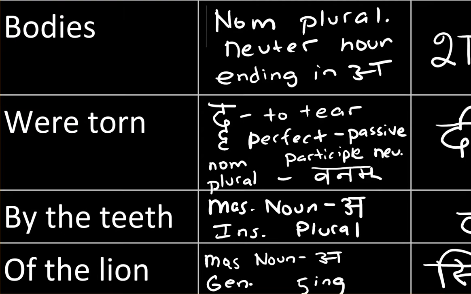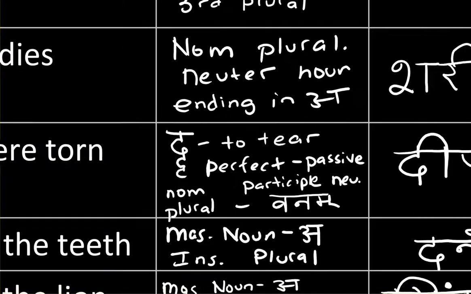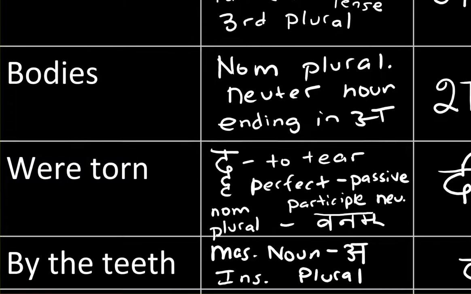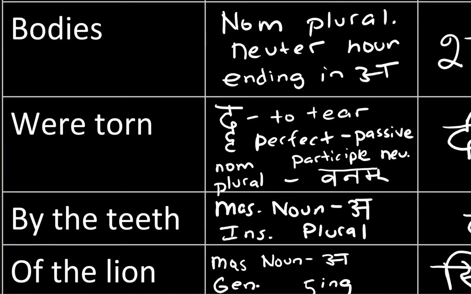To tear is dri. And because we learned how to decline participles in the masculine and neuter genders, we can use the participle for this. So were torn, dri, to tear. This needs to describe the word bodies, which is in the neuter gender. So we have to use the perfect passive participle.